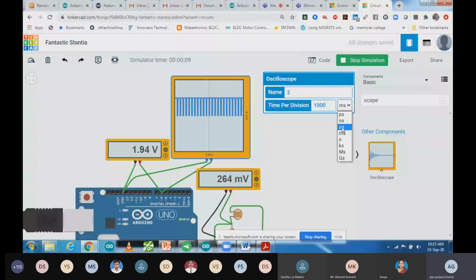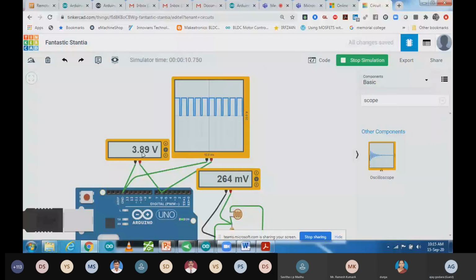This output is coming, but the average voltage is what you are getting over here. You are getting output in the format of high and low, and over here again you can see high and low. The on time over here is more. Over here the on time is more and the off time is less. You are getting 3.9 volt. After that you are going to get 5 volt, and at this state the on time is less and the off time is more. So you get that output in a proper waveform. Now this one is what we were doing for analog output.